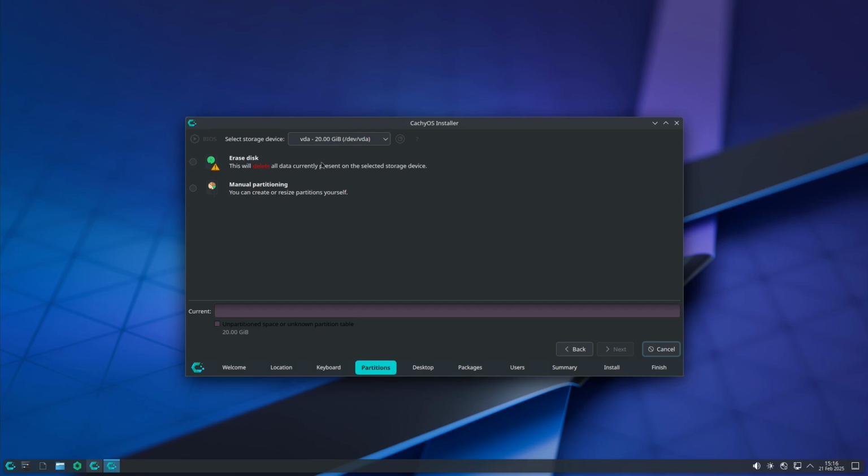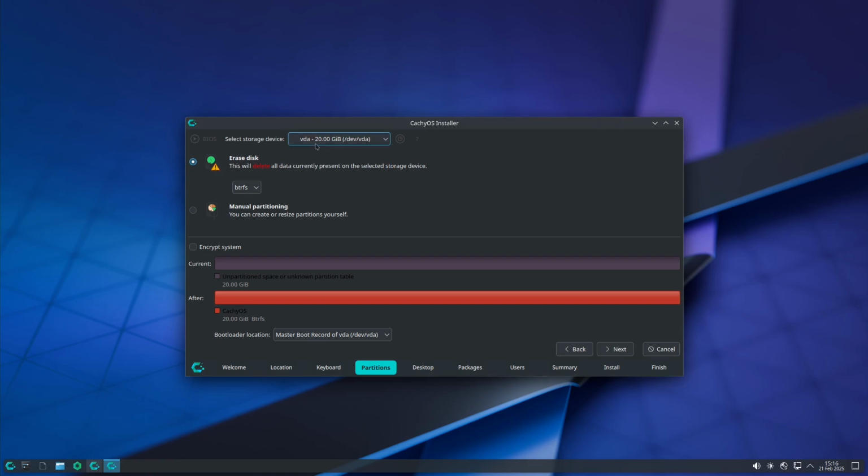And here you can decide to dual boot or not if you have Windows already. In my case I'm on a virtual machine, so I click on erase disk, and from here you can select the disk if you have more than one, so be careful, choose the right one where you actually want to install the operating system. Then you can leave Btrfs as default, this is the file system. And if you're happy with what this looks like, you click on next.